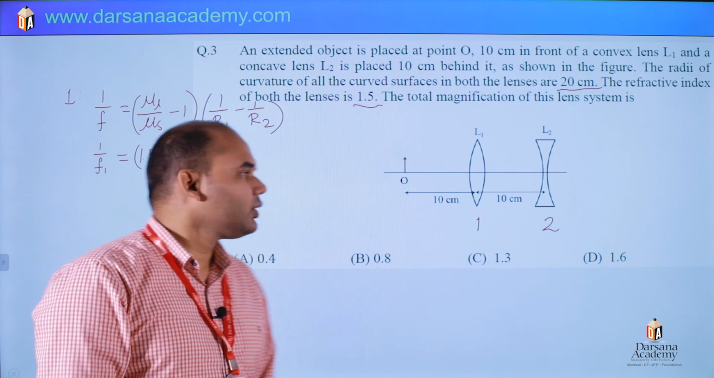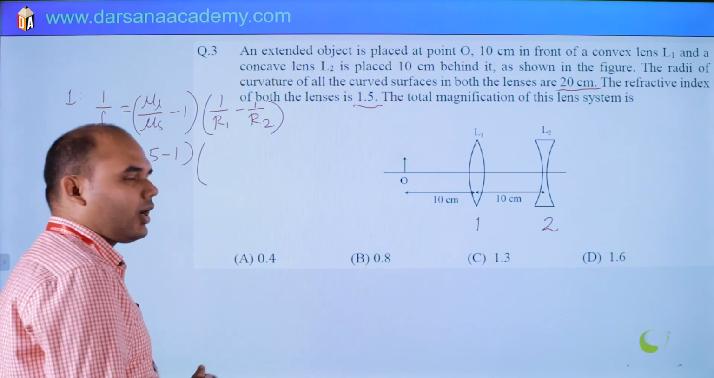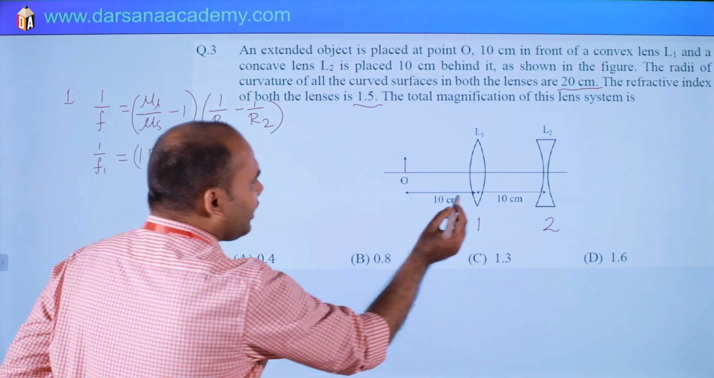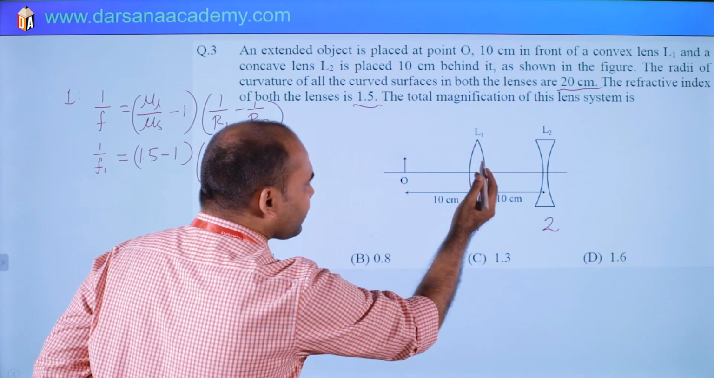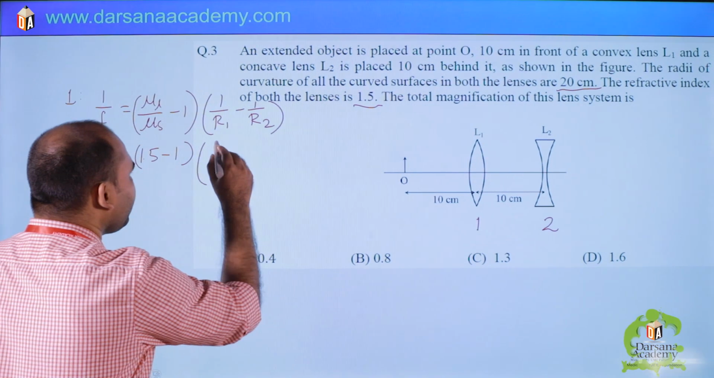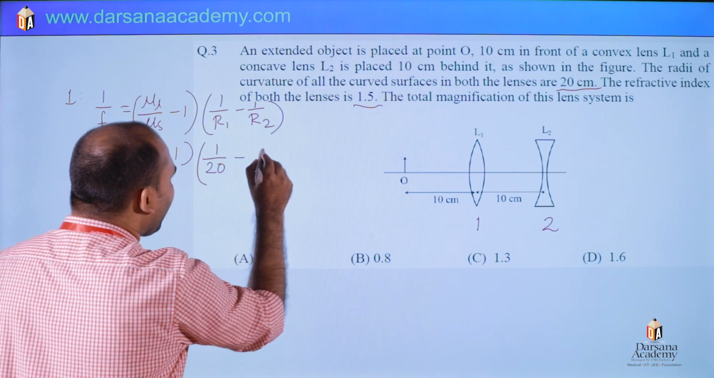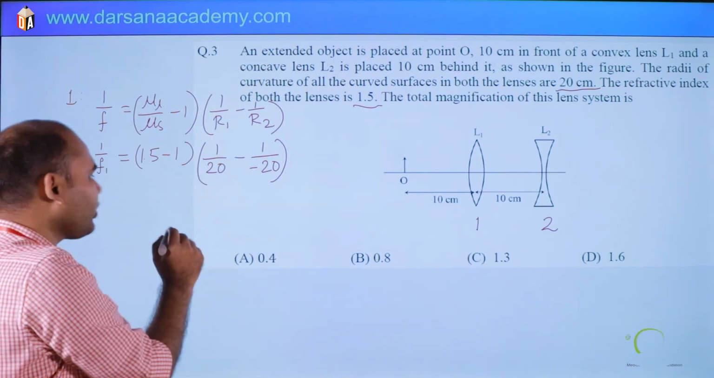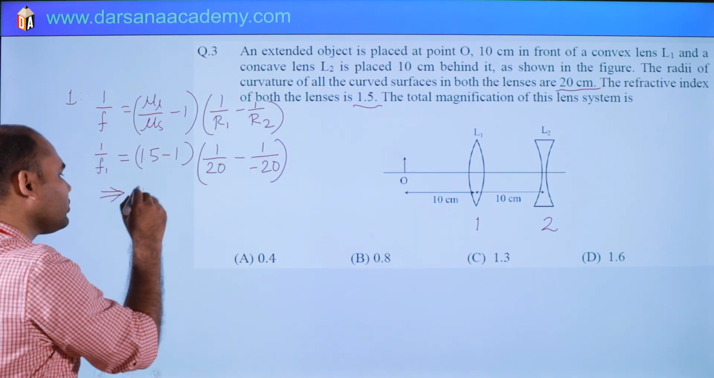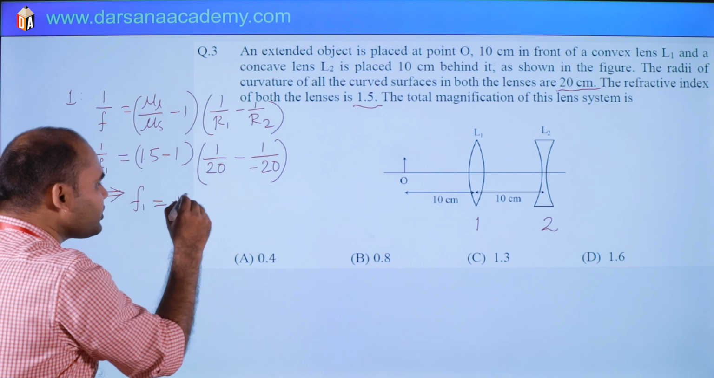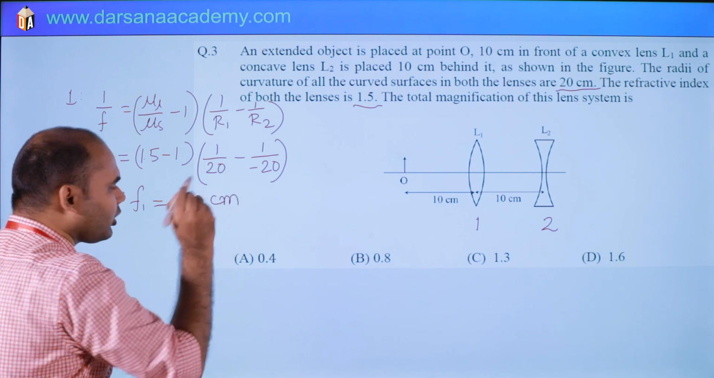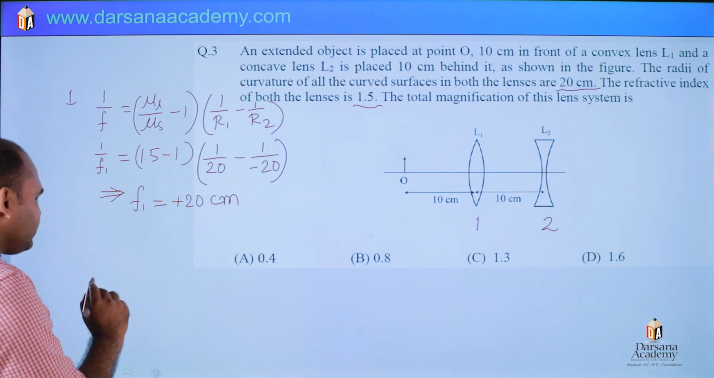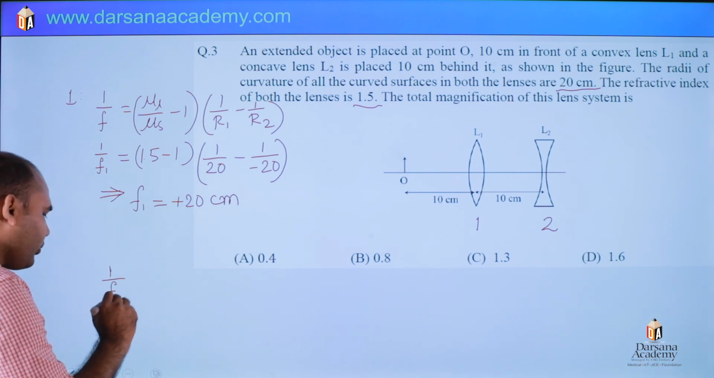Are you getting it, guys? So you can see R1 is positive and R2 for this face will be negative. So 1 by 20 minus 1 by minus 20. So this is 2 by 20 and this is 1 by 2. So f1 will be plus 20 centimeter. In a similar fashion, we can find the focal length for the second one. So 1 by f2 for the second one.